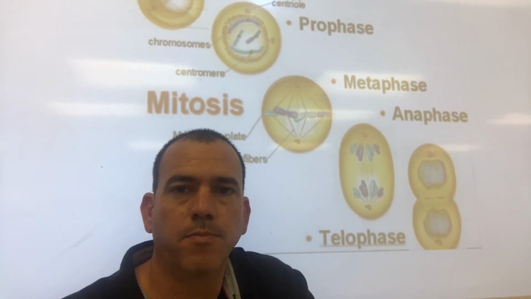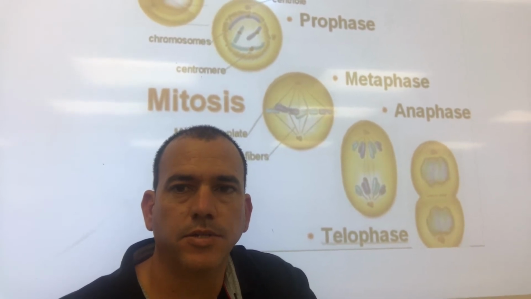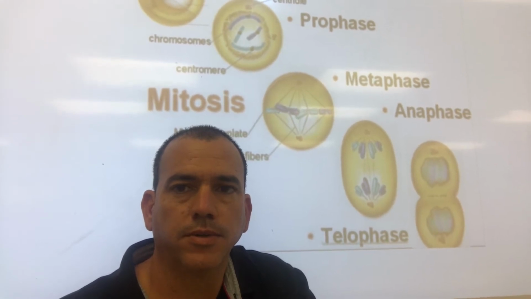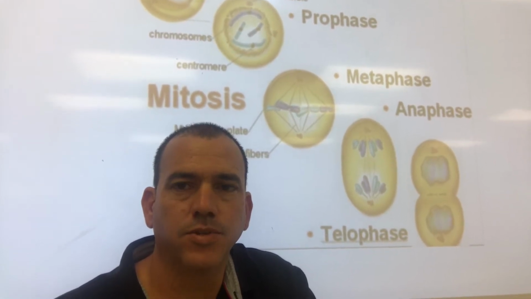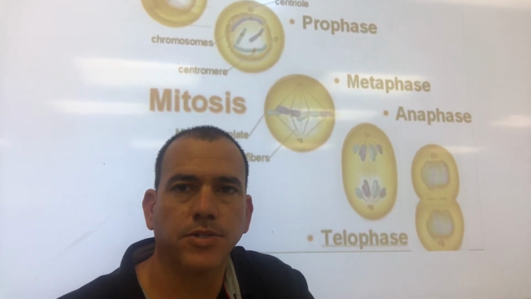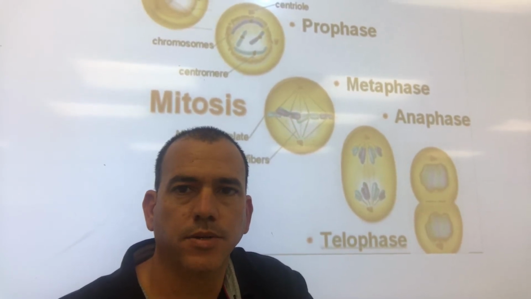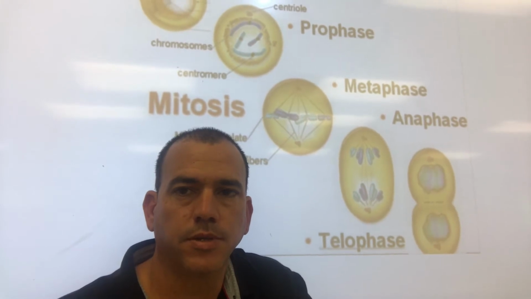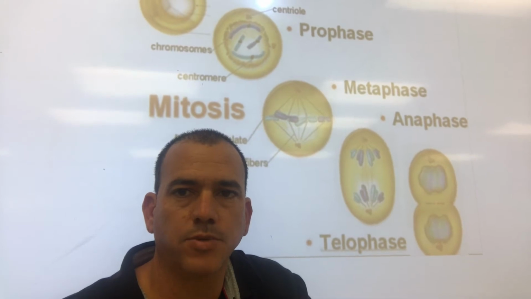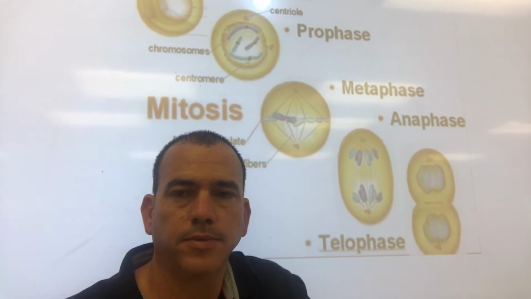Diploid daughter cells. So, body cells, somatic, 2N, diploid daughter cells, identical genetic information, 46 in humans. That's mitosis. And then the last thing to put down is PMAT.